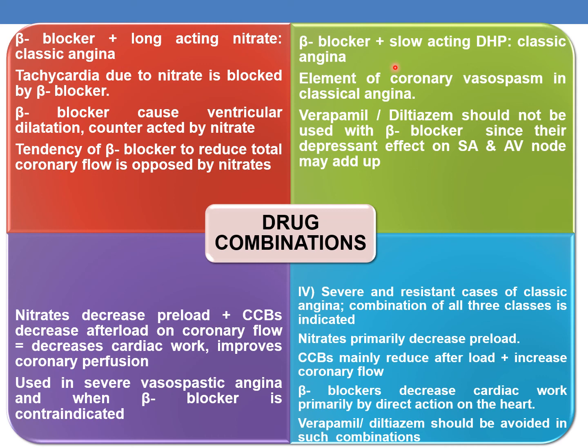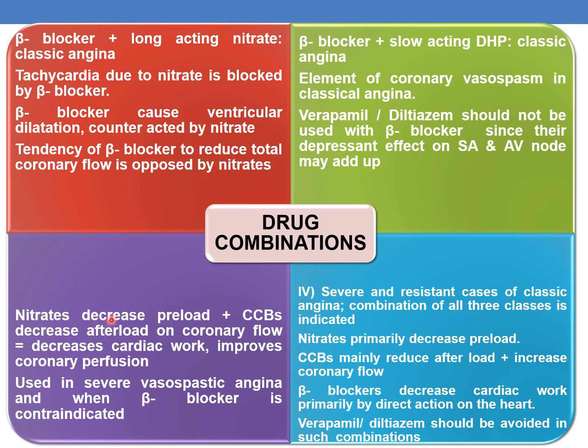The next combination is beta blocker plus slow acting dihydropyridine to treat classic angina. This combination is used particularly if there is element of coronary vasospasm in classic angina. In such cases, verapamil or diltiazem should not be used with beta blockers because of their depressant effect on the sinoatrial node and AV node.